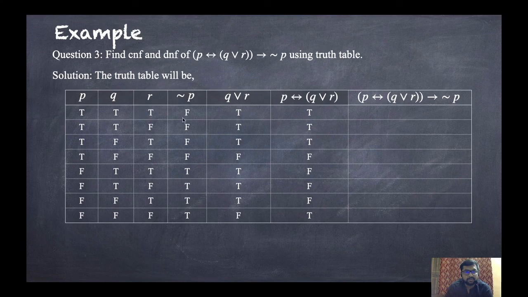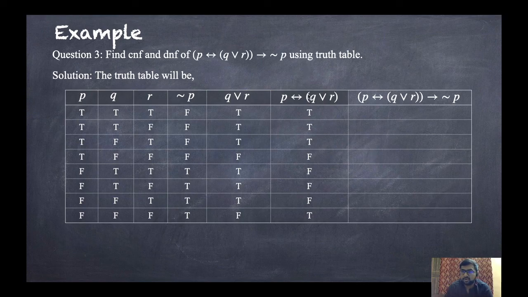So that means both are true, so it is true. Both are true, so true. TF, so F; FT, F; FT, F; FF, and then true. Okay, next, the last one.